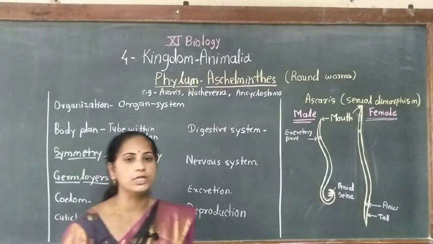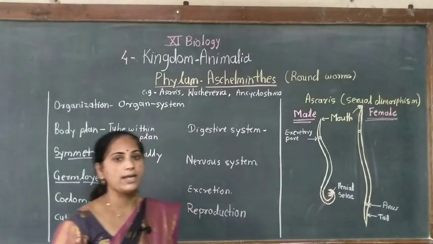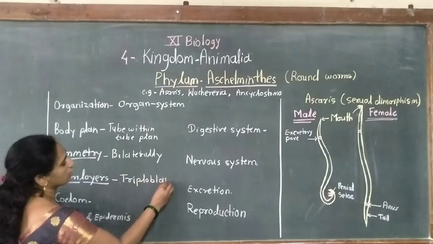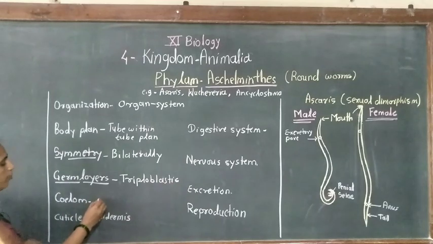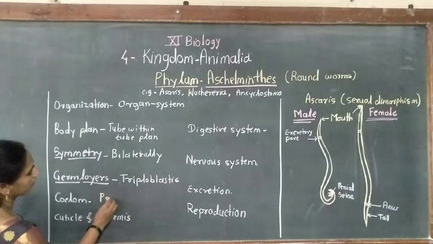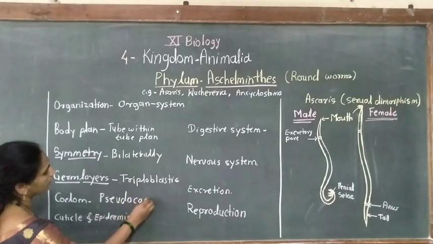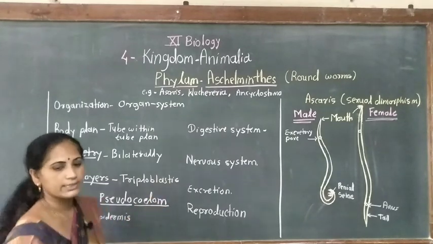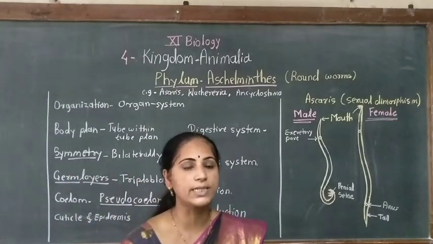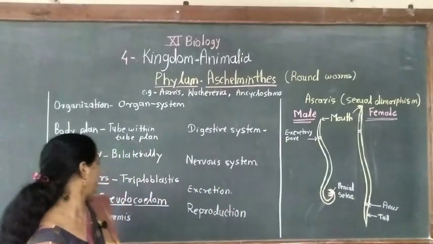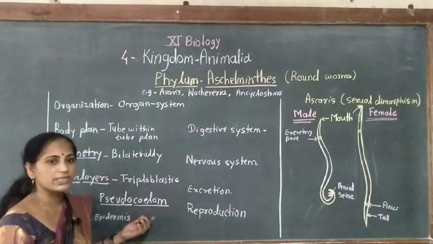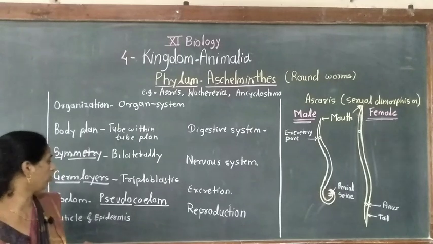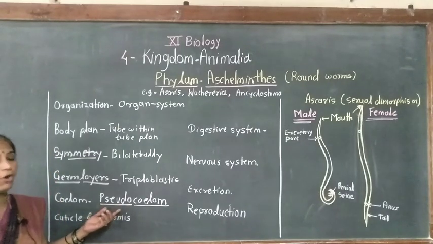Then how many germ layers are present? In this phylum, animals show presence of 3 germ layers, so they are triploblastic, and the coelom is of pseudocoelom type. What is the meaning of pseudocoelom? Pseudo means a false type of body cavity is present. That is, such a body cavity is not internally lined by a continuous mesodermal layer. Here the mesodermal patches are present in the lining of this cavity, so such a cavity is called pseudocoelom.